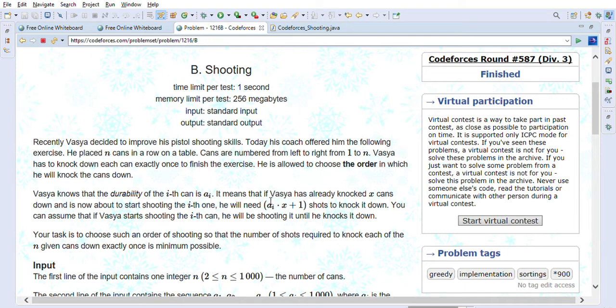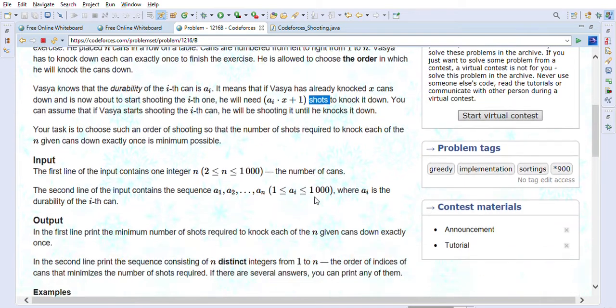Your task is to choose such an order of shooting so that the number of shots required to knock each of the n given cans down exactly once is as minimum as possible, right? So this is the factor using which we get the number of shots required to knock down that can. The durability is a_i, multiplied by x, the number of cans he has already knocked down, plus 1. So these many shots he will require to knock down that can.